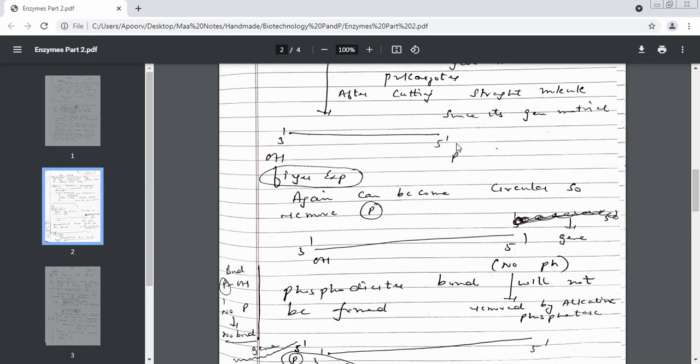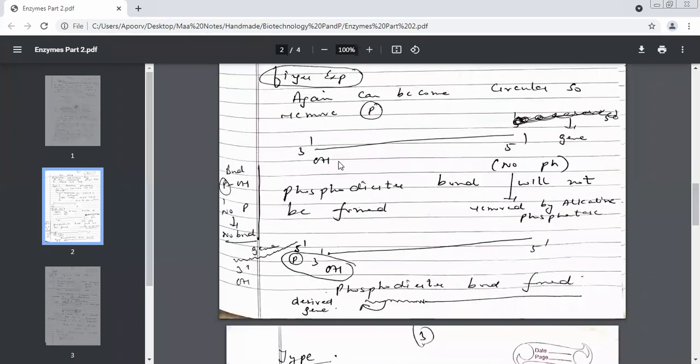Which group? Phosphate group. See this line. This is a linear DNA. On the 3' end, you have an OH. But on 5', I have written no P. There is no phosphate over here.